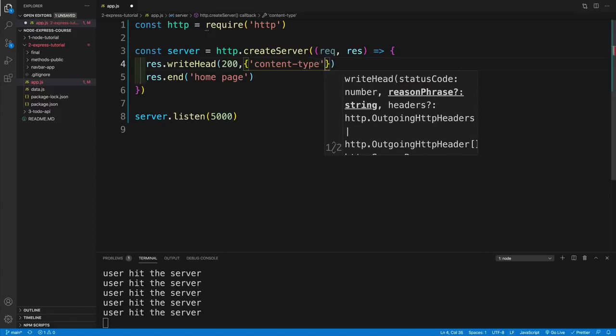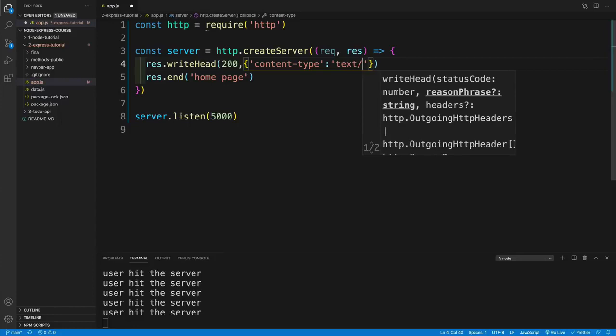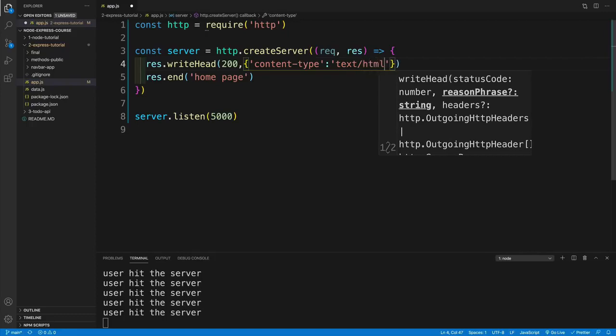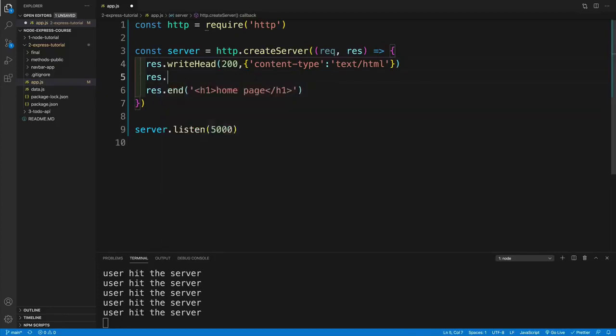And like I mentioned already previously, this is done using key value pairs. So we go with content type. So that's the name of the header. And then we pass in text. And then if, for example, I want to pass in the HTML, I go with text/html. And now, of course, in this case, where I have the res.end, I can set up the HTML. So for example, I could go with heading 1, and I'll say homepage. Same deal, homepage.